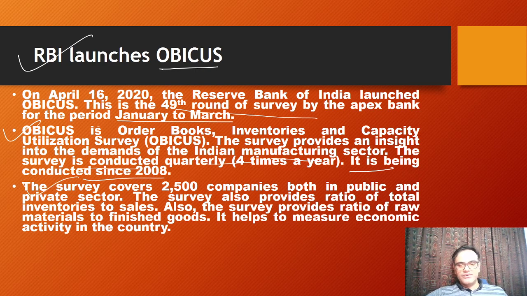The survey covers around 2,500 companies in both public and private sector, and the survey also provides the ratio of total inventories to sale. So basically, how much stock someone has lying with them and how much they are selling. Also, the survey provides the ratio of raw materials to finished goods, and it helps to measure the economic activity in the economy. So that is the Abacus survey. You must know about it for your prelims. Very important. The question has not yet come on this survey. That's why we are expecting it.